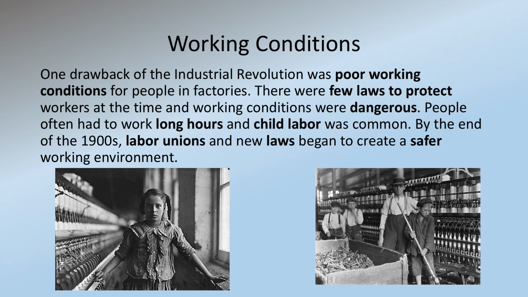People were coming together and saying, hey, this isn't okay. We're working 18-hour shifts. Children are getting injured. People are getting hurt. Some people were losing arms and fingers because the machines were so unsafe and there was nothing to oversee and regulate it. It was a huge problem.